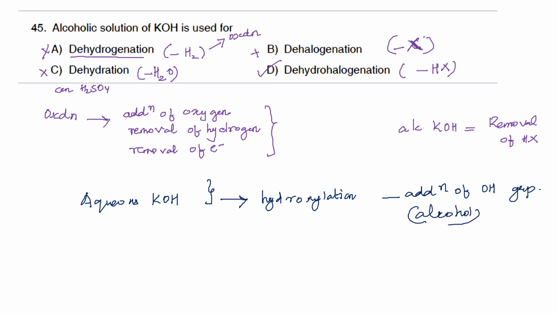Okay, so these are the functions of alcoholic KOH. Alcoholic KOH is used for dehydrohalogenation, whereas aqueous KOH is used for hydroxylation. Okay, so that's the end of this question.